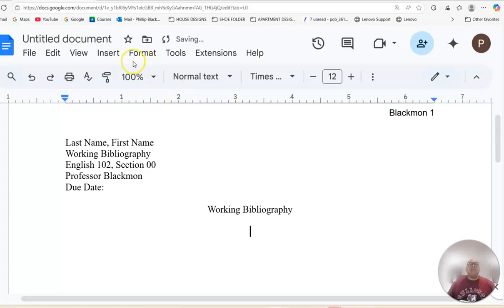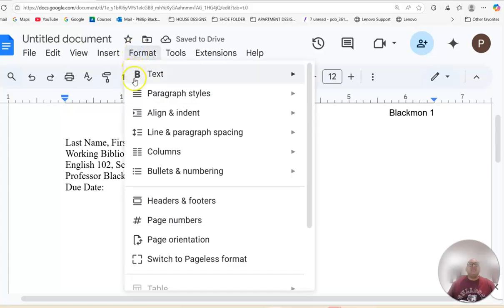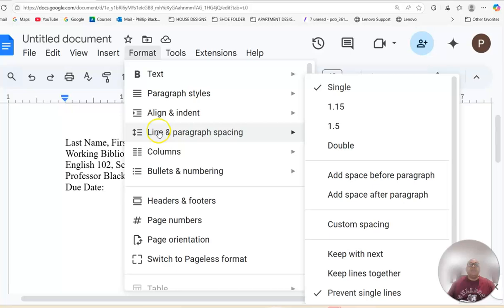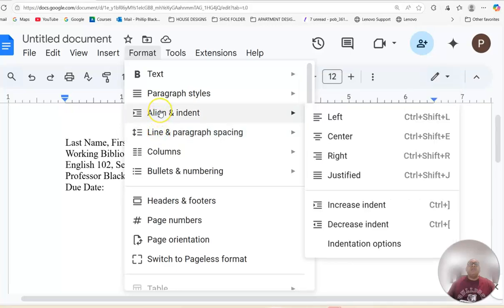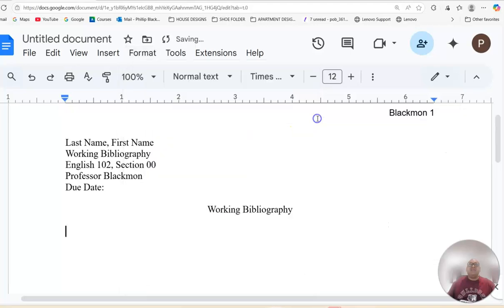For Google Docs, I am going to take my format back to go into line and paragraph spacing. So I'm going to go into align and indent, and I'm going to click left. So this puts everything back on the left margin, and the author of the video is a corporation or a news agency, and it's just Denver 7. So the first thing I put there is who put the video online. It was Denver 7. I'm going to put a period.